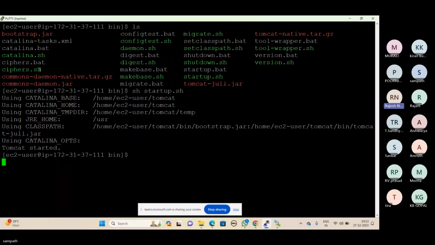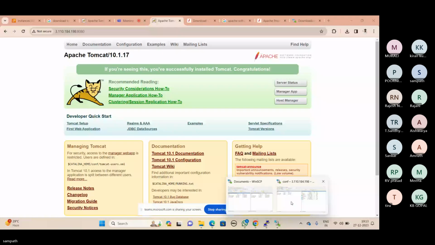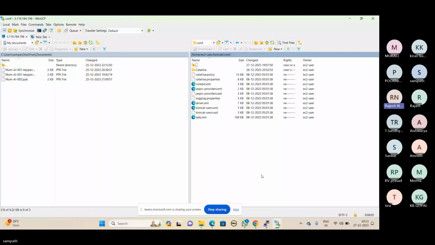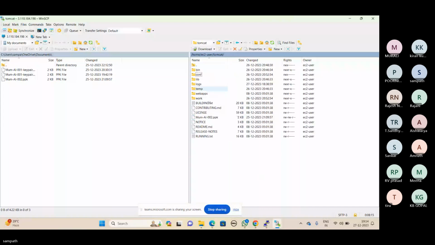We can open from WinSCP and I'll show you. Open WinSCP. Can you please click on the previous folder? Go to bin.